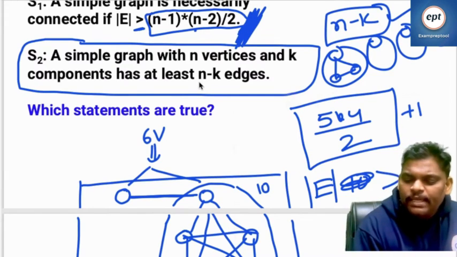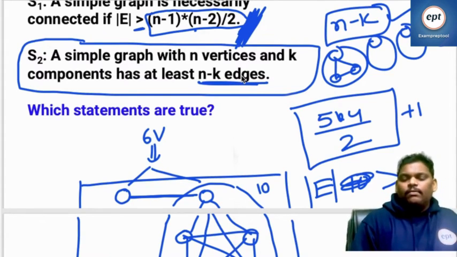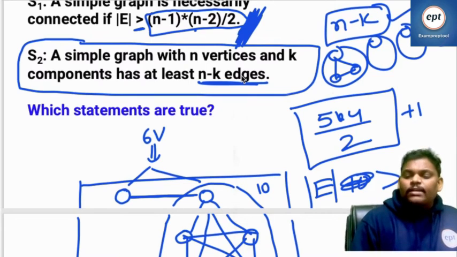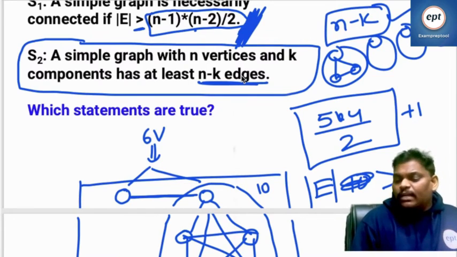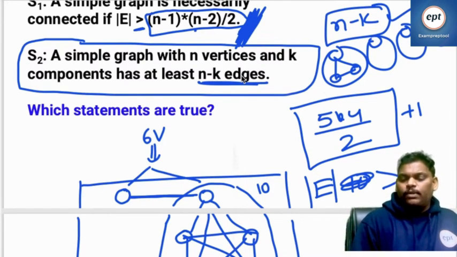So at least n minus k edges, because a cycle is also allowed here. There is no forest. If we say "at most", it is wrong; it should be "at least". Because it is a simple graph, it is not a forest.